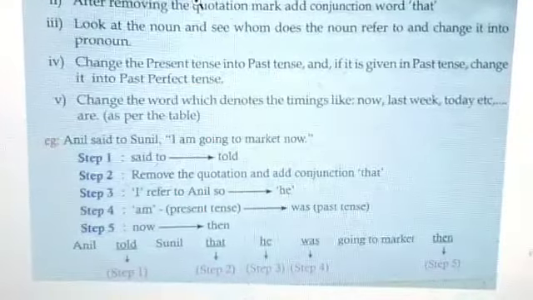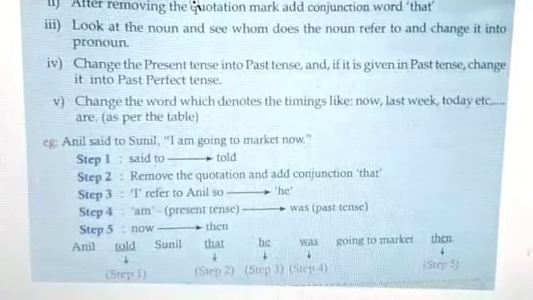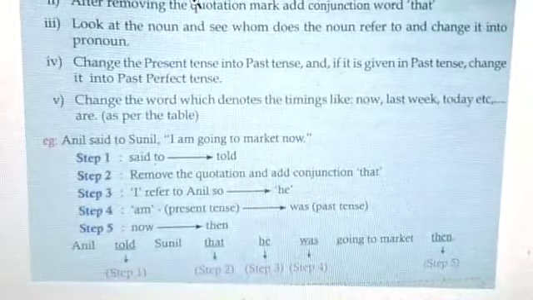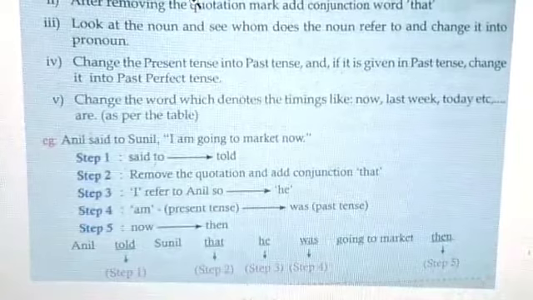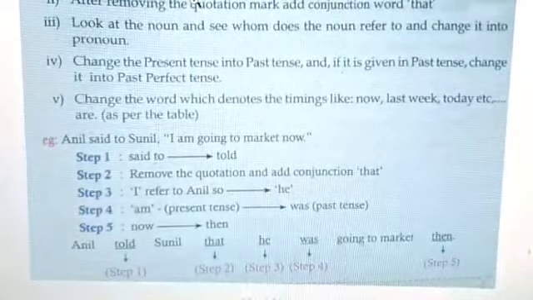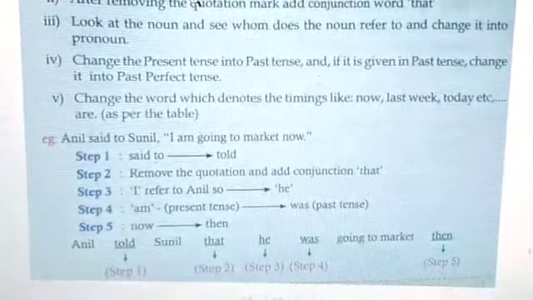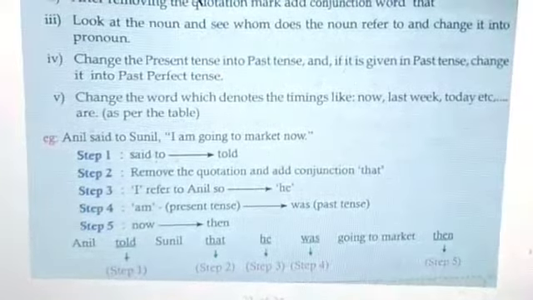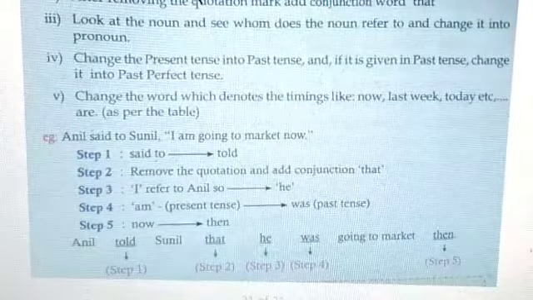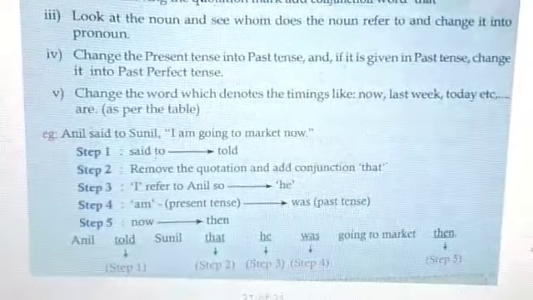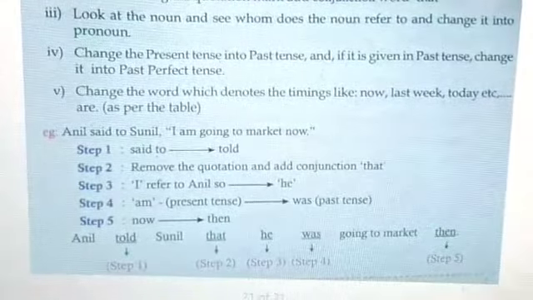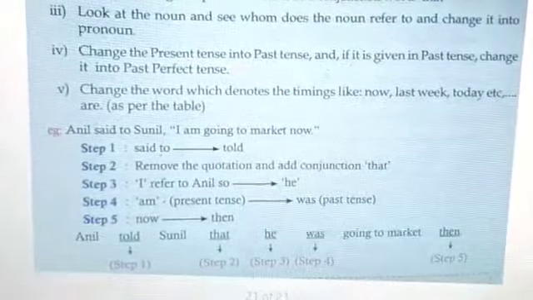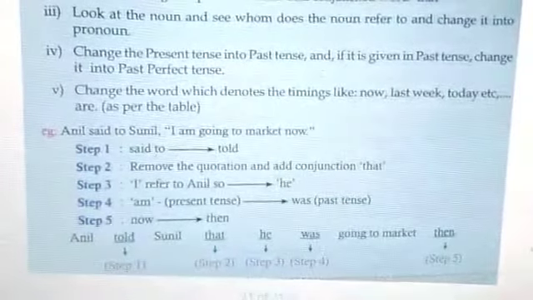Anil said to Sunil, I am going to market now. Step 1 you see, said to will become told. Step 2 you see, remove the quotation and add the conjunction that. Step 3, I referred to Anil, so it will become he. Step 4, am, it is in present tense, so it will become was in the past tense. Step 5, now will become then. So what will be the answer? Anil told Sunil that he was going to market then.